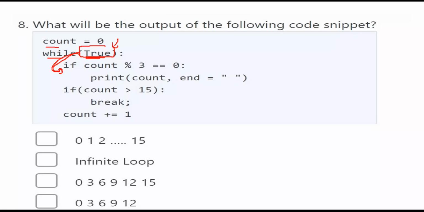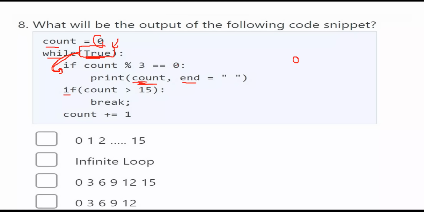But here we have written some logic: if count modulo 3 is equal to 0, then you print count. Here end means that without going to the next line, you print the next output on the same line. What is the value of count? 0. Is 0 divisible by 3? Yes, when you divide 0 by 3, the remainder is 0. So you print count, and the value printed is 0.